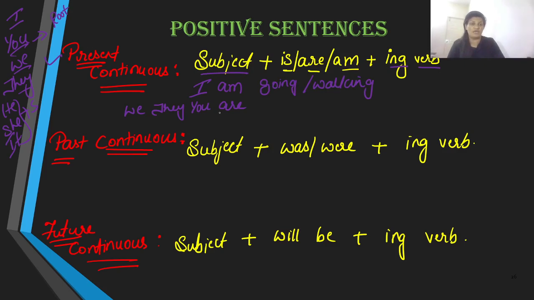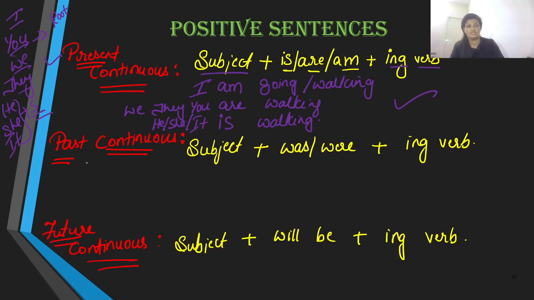Same goes for they are walking or going. And with the subjects he, she, and it, we use is, and we say he is walking, she is walking, or it is walking. Those are the positive sentences in present continuous tense.